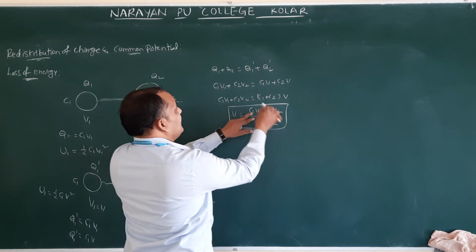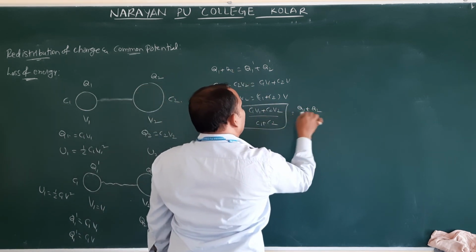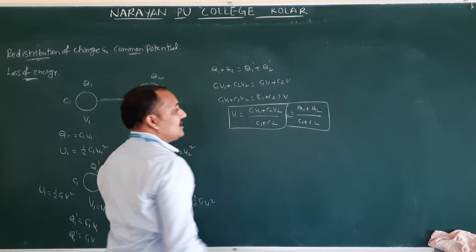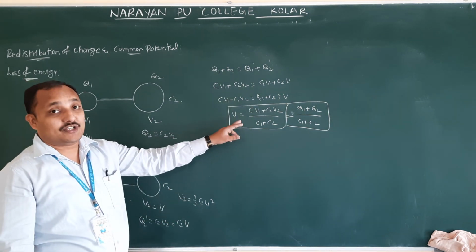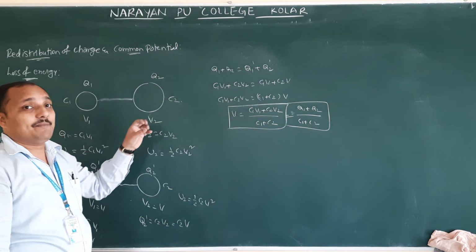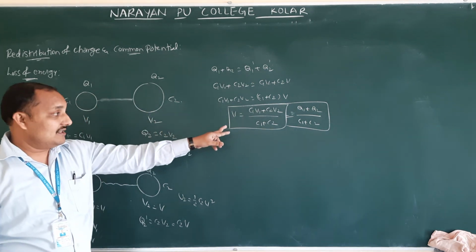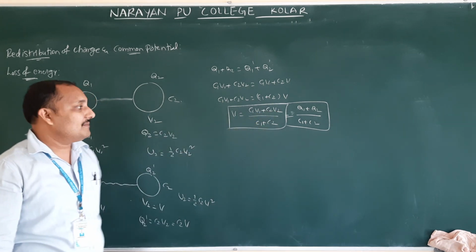In place of C1 V1 plus C2 V2, sometimes we will write Q1 plus Q2. Therefore, Q1 plus Q2 by C1 plus C2, otherwise Q1 dash plus Q2 dash by C1 plus C2. This is the equation for common potential. How they will ask the question: when two capacitors are connected in parallel, what is the common potential? You have to use this formula, C1 V1 plus C2 V2 by C1 plus C2.